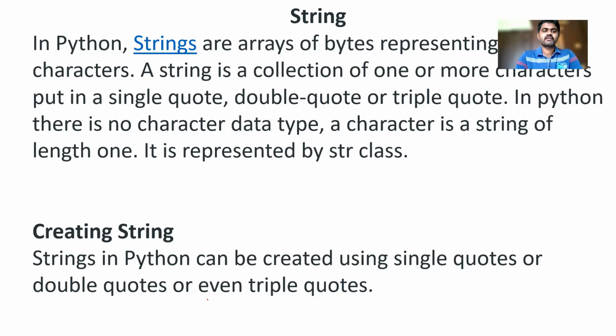Okay, a character is a string of length 1. It is represented by the str class. So if you want to represent a character, it's a string of length 1. It is represented by the str class. Now we'll see how to create a string. So strings in Python can be created by using single quotes or double quotes or even triple quotes. So let us see an example.